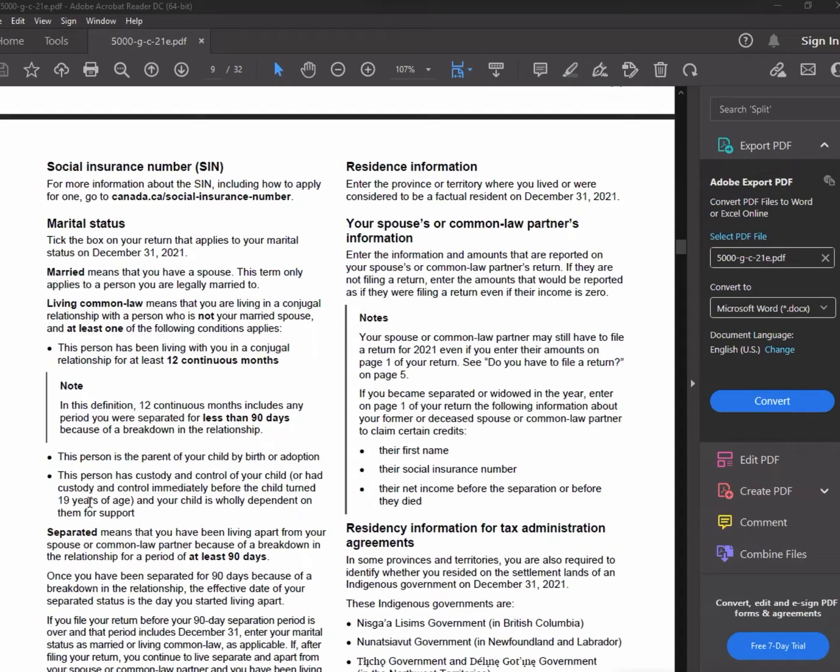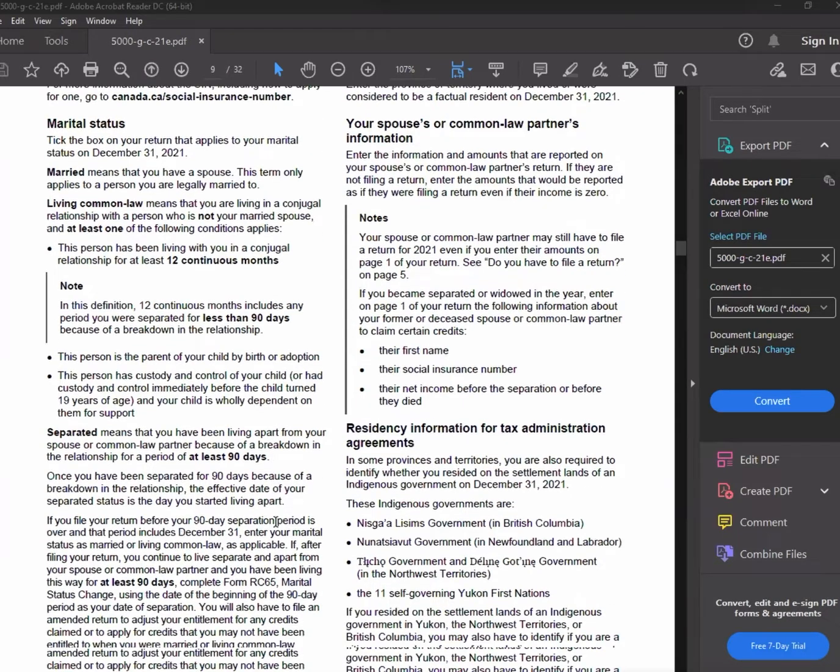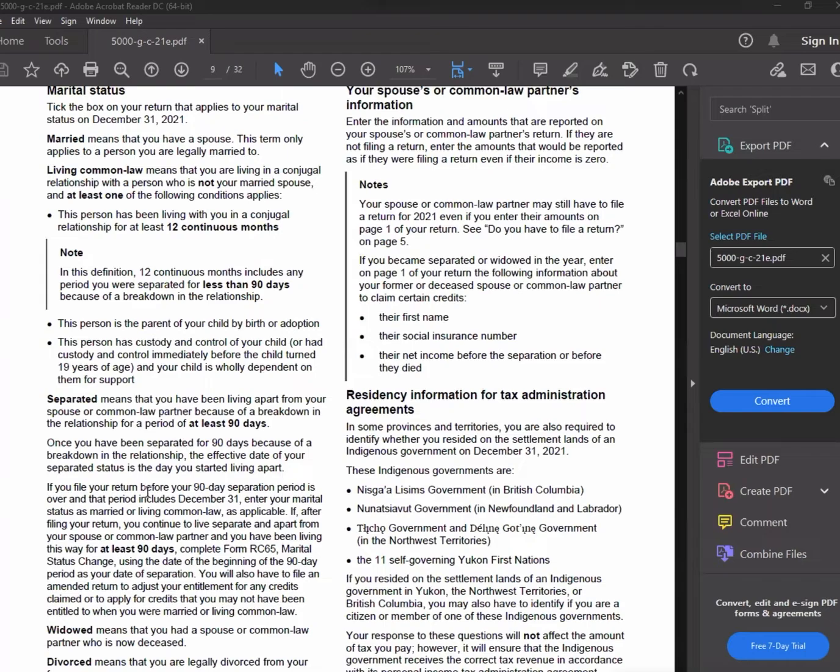Separation means that you have been living apart from your spouse or common law partner because of a breakdown in the relationship for a period of at least 90 days. So keep the 90 days rule in your mind. Once you have been separated for 90 days because of a breakdown in your relationship, the effective date of your separation status is the day you started living apart.